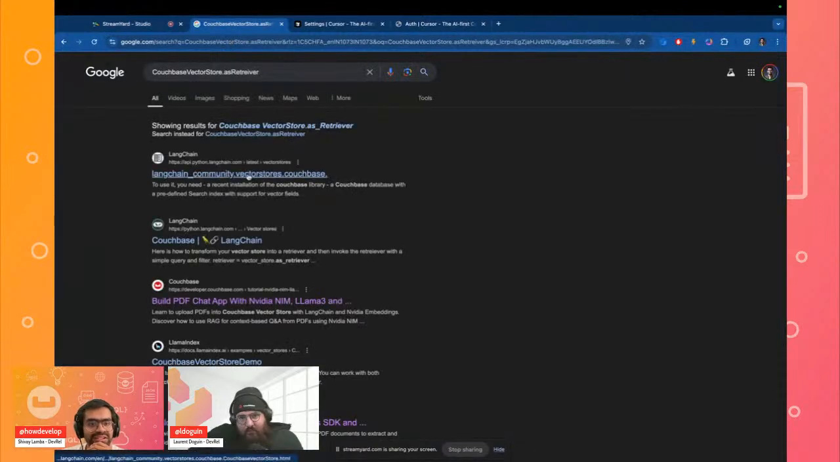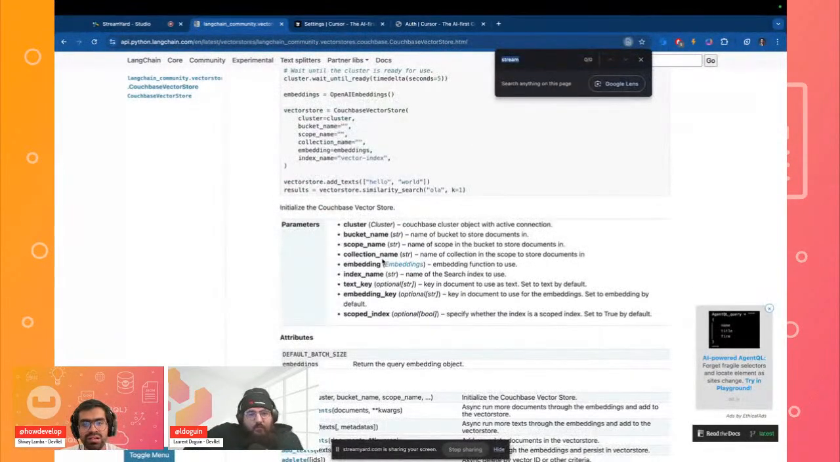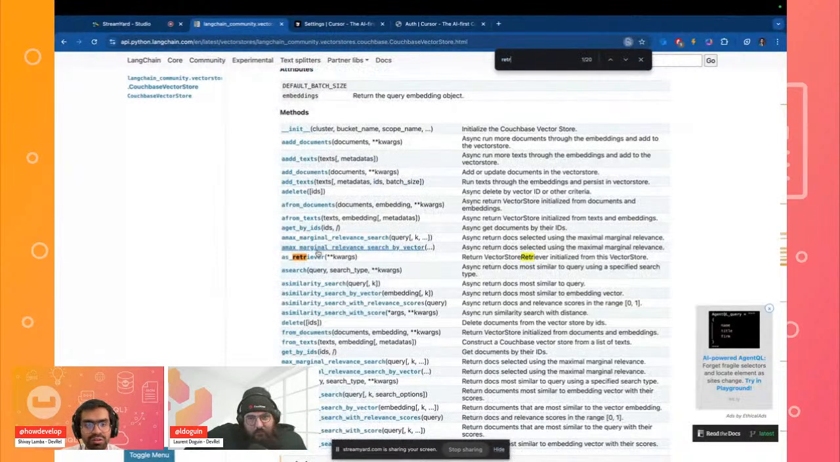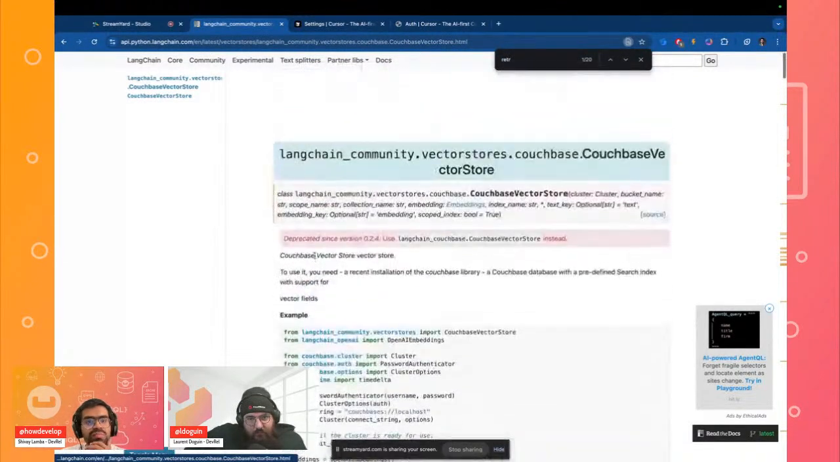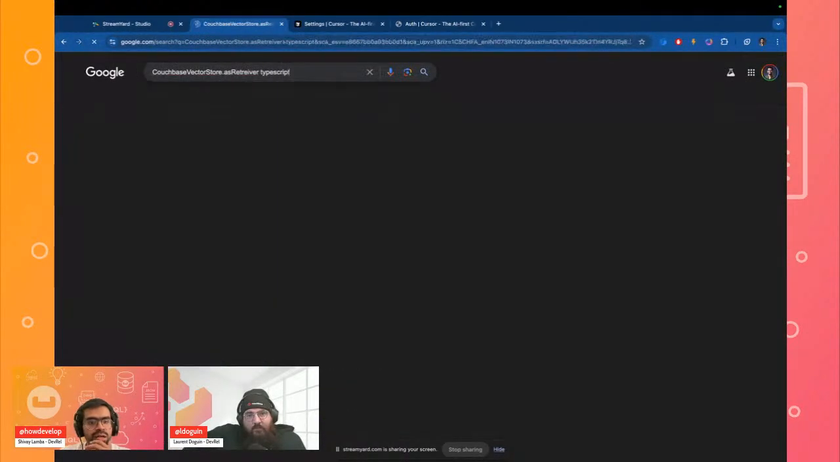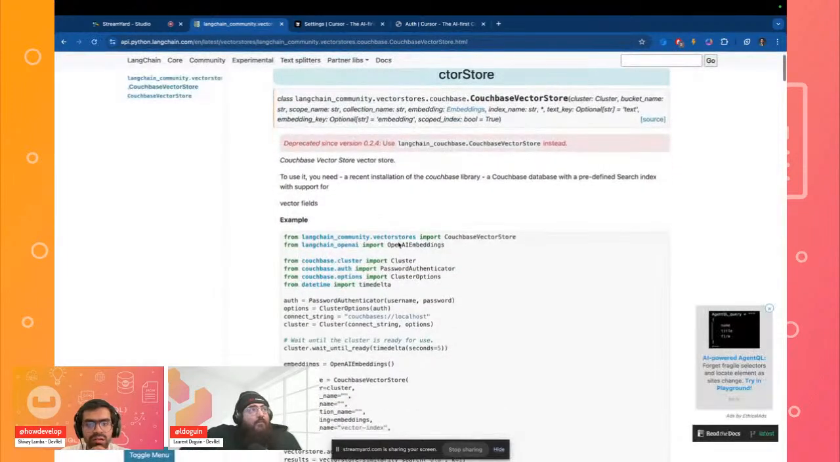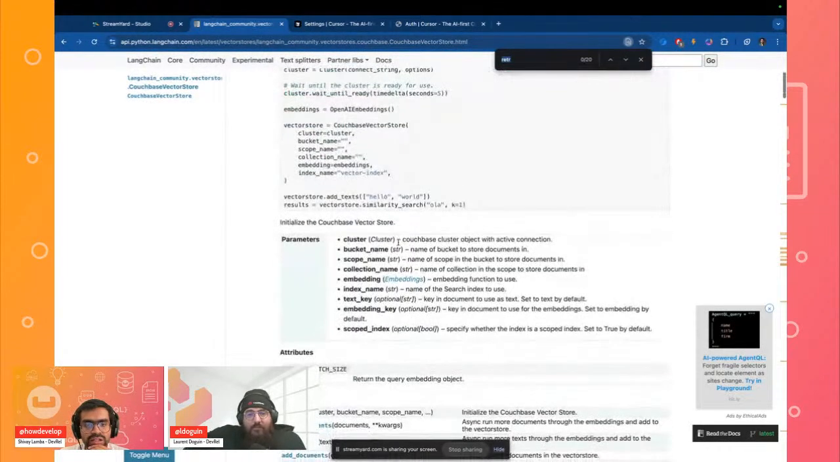Couchbase as retriever. Yes, so we should use the retriever over here. Okay, perfect, as retriever. But this might be in Python, so you want to specifically look at the TypeScript one. Let's see, so we can look over here. Okay, this should be fine.